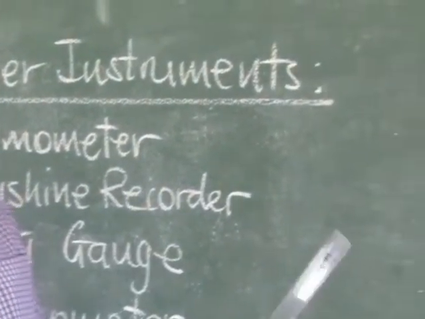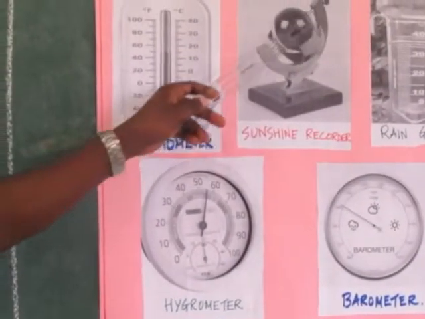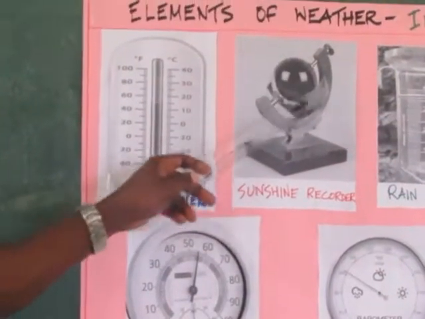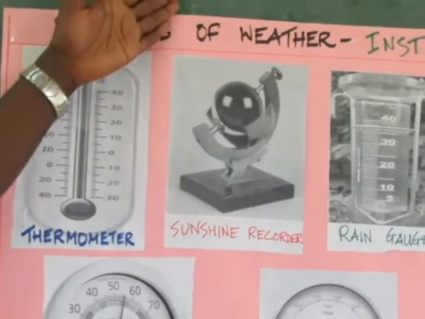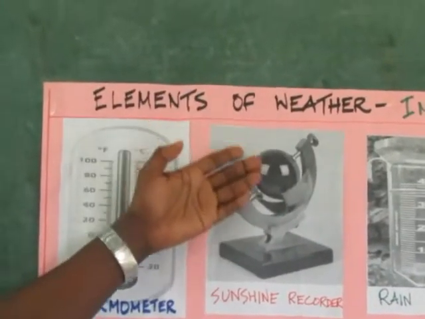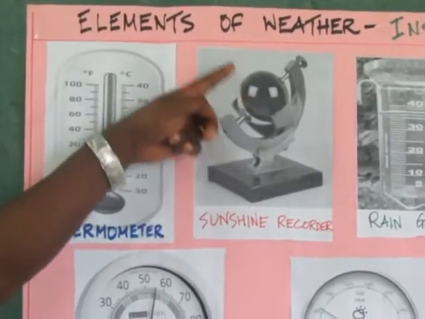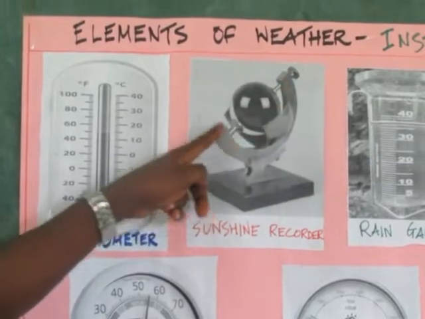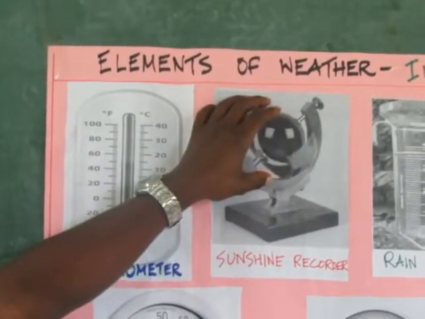The sunshine recorder, you can see like here. It is a ball, like a lens. So the sun rays are recorded through these bars, the half cycle bar. The rays are getting inside through this lens board.